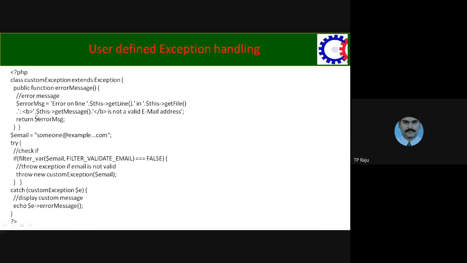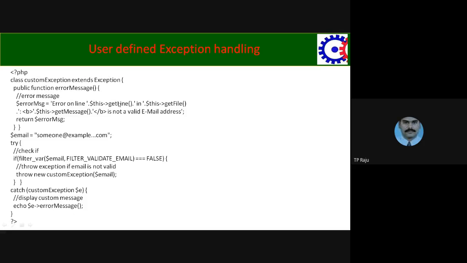Return error message means this entire message we are returning from the function. What is the function name? The function name is error message. This function simply returns the message which we stored in the error message variable, by using the return statement. What is in the error message variable?